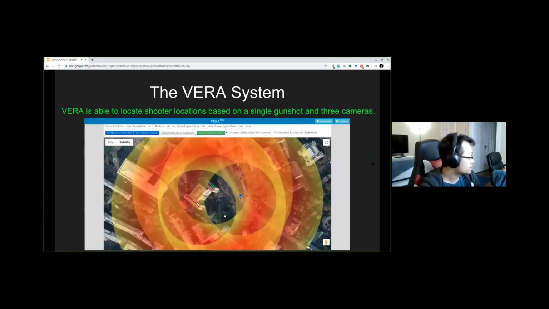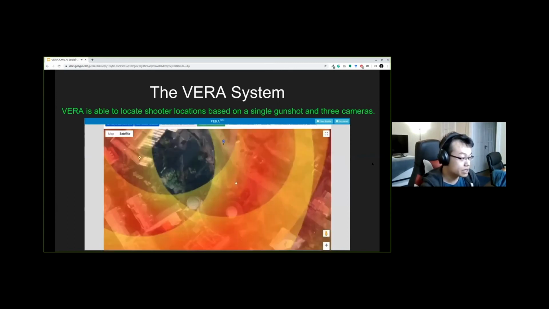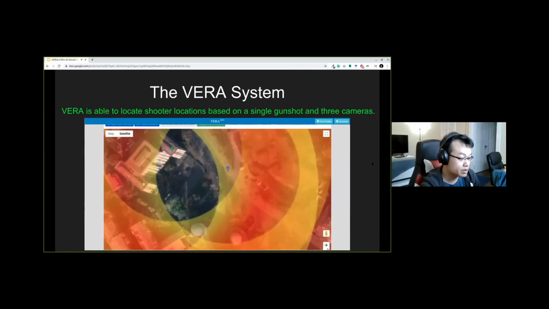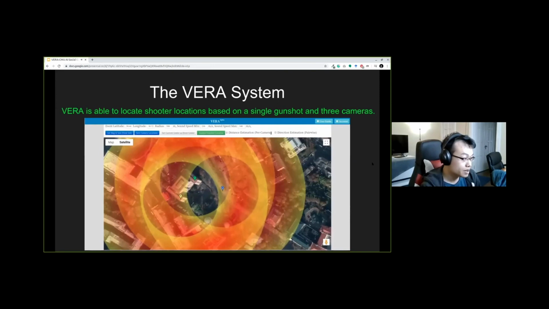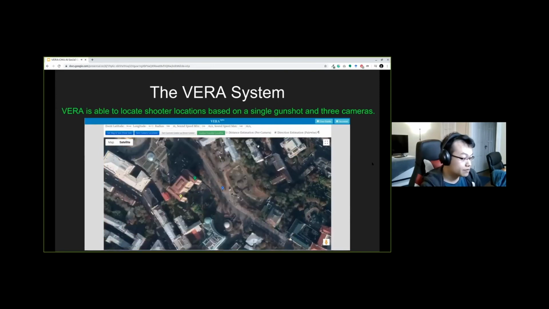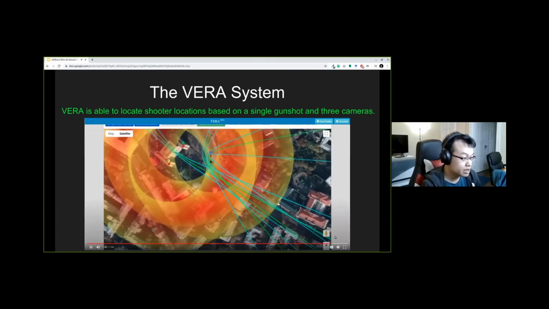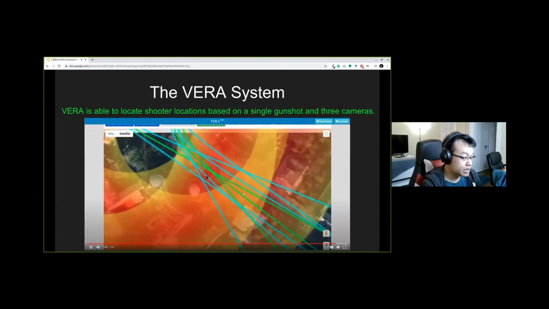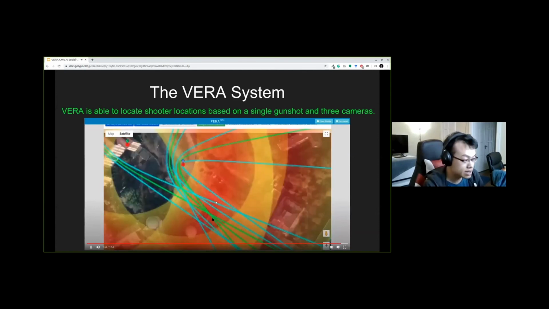You can see here, this is the distance estimation. For 3 cameras, we have 3 donuts, and the overlapping area would be the most likely location. And then for direction estimation, you can see the 3 green lines overlap at the bottom of the image. And with distance estimation here, this would be the most likely location of the shooter. And based on the report from the Euromaidan protest, that's actually the location.